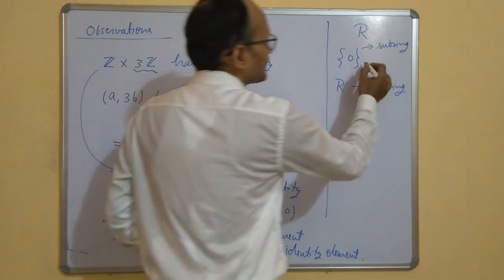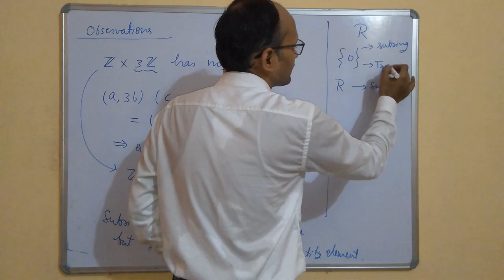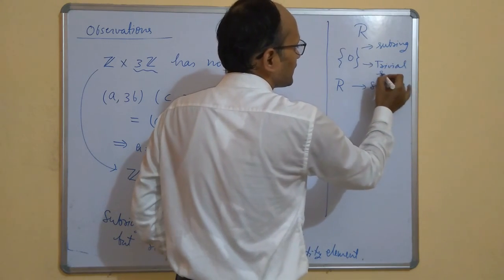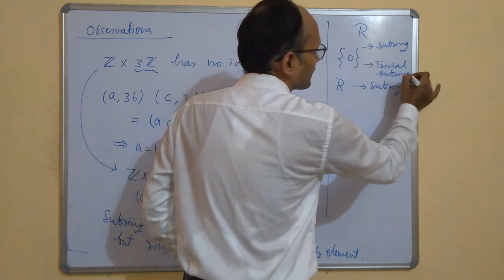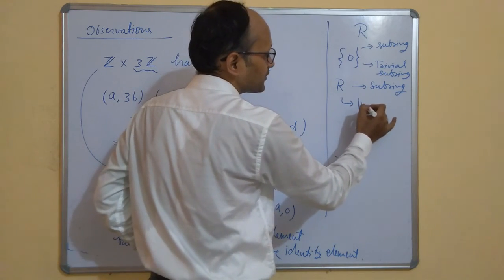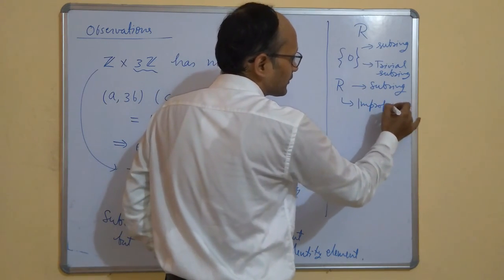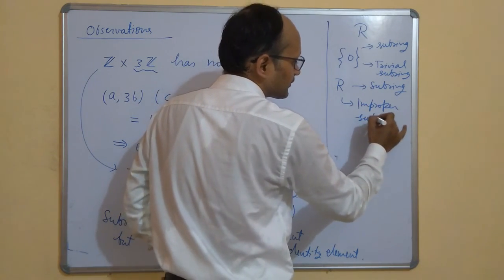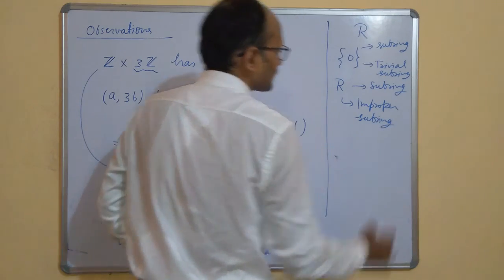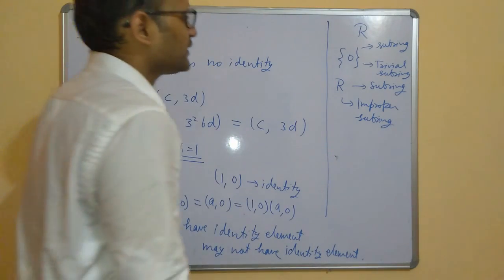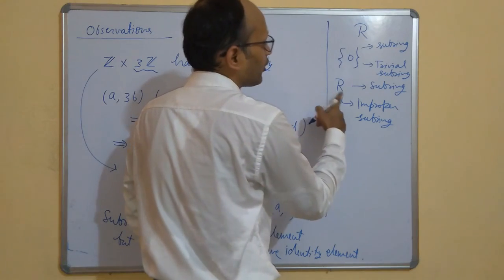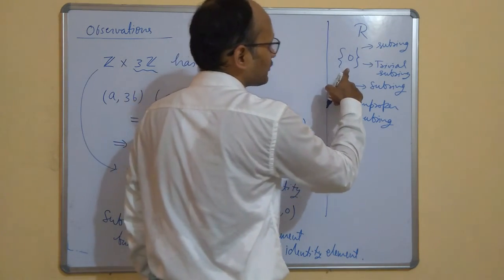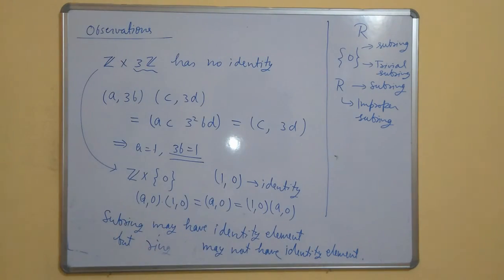This subring {0} is called the trivial subring, and R is called the improper subring. A proper subring means a subring which is not equal to R, and a non-trivial subring means a subring which is not equal to {0}. So you should keep this in mind.